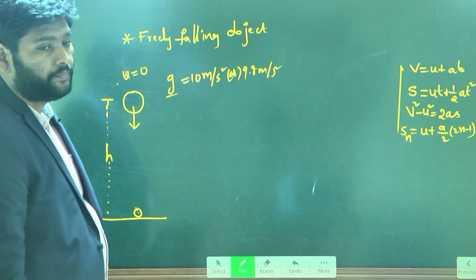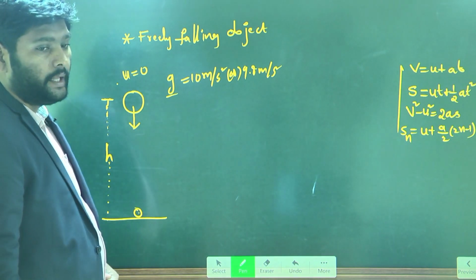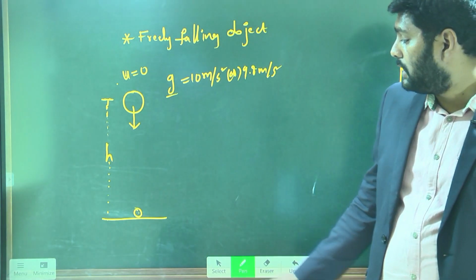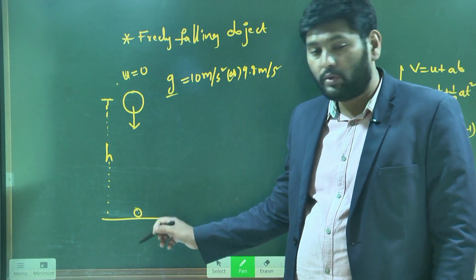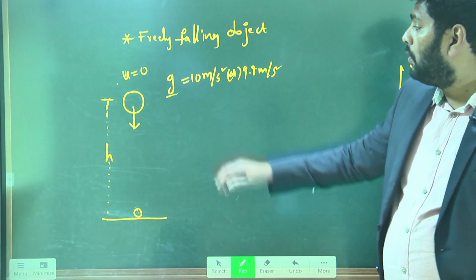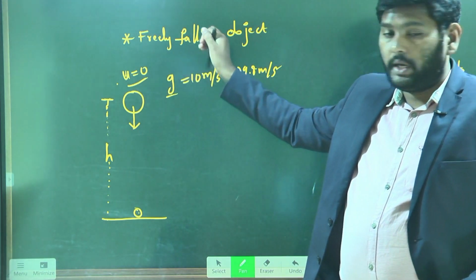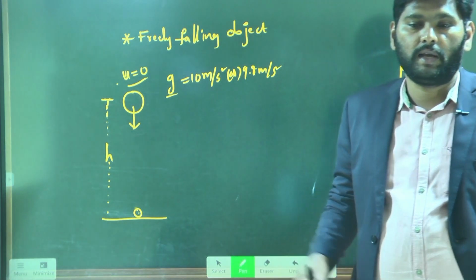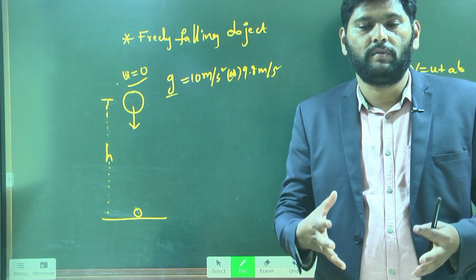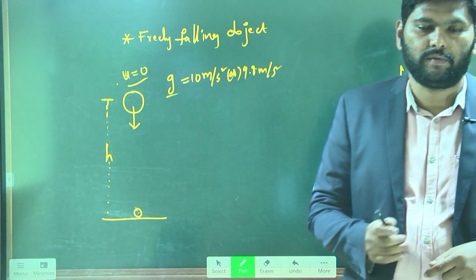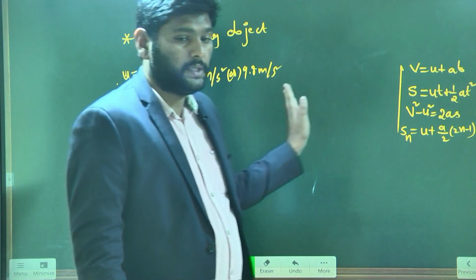But when it is hitting the ground, does the velocity become 0? Is the velocity 0 when it is about to reach the ground? No, sir. No, the velocity is 0 only at the starting point. But as it is reaching the ground, it has some velocity. The expression for that velocity we need to derive. So first of all, I'll convert the equations of motion for this situation.